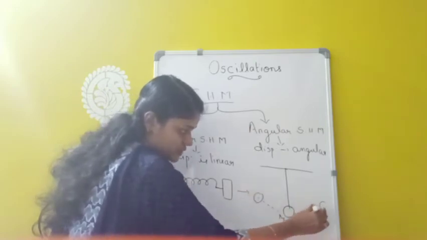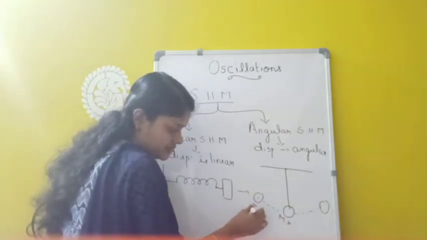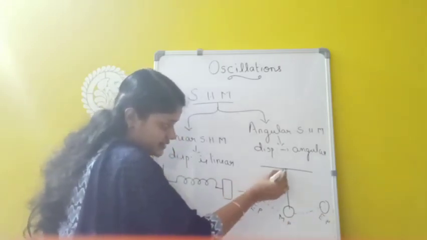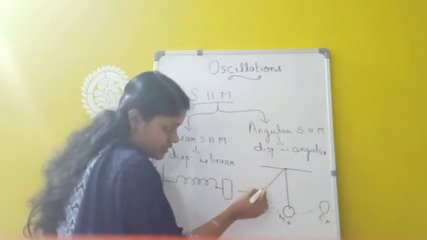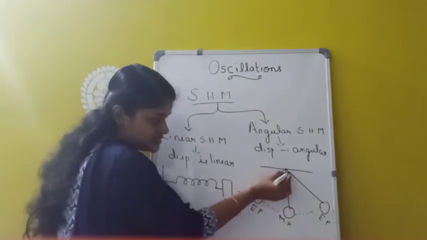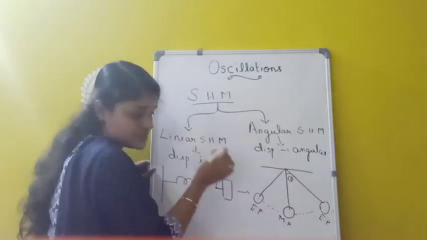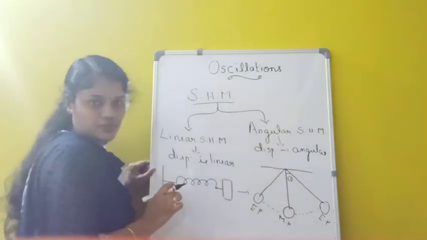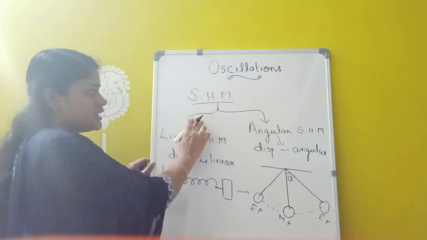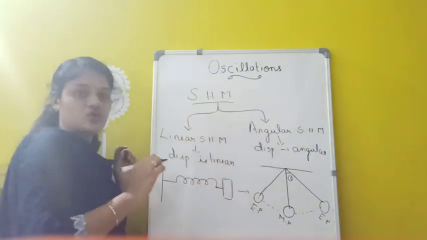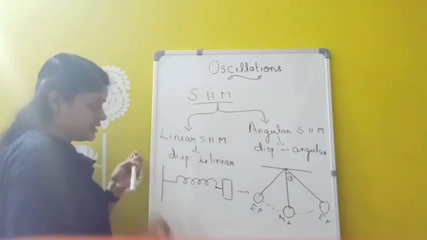These are the two extreme positions, and here we can see there is an angular change. There is angular displacement, so displacement is there for the angle. That is why it is called angular simple harmonic motion. So we can classify simple harmonic motion into two types: linear simple harmonic motion as well as angular simple harmonic motion.